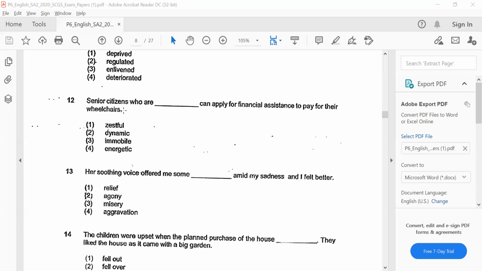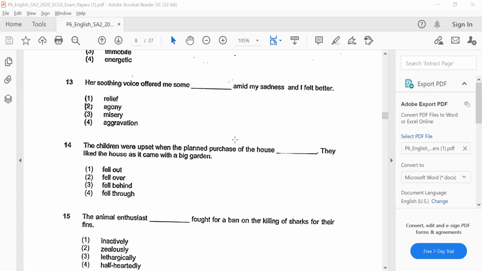So relief, I think you should be able to know what the word relief means. I feel relieved. I feel relief. Okay, so this is quite a simple question actually. Okay, let's look at question 14, which is a bit more different compared to the other questions.